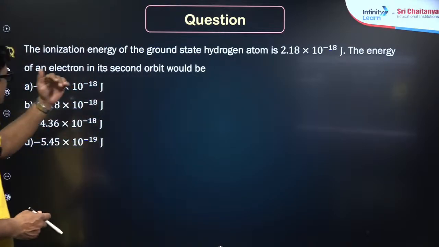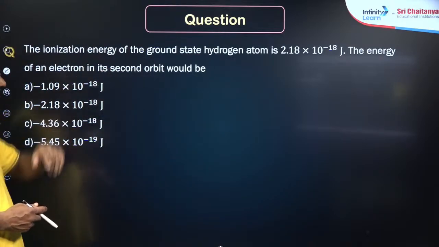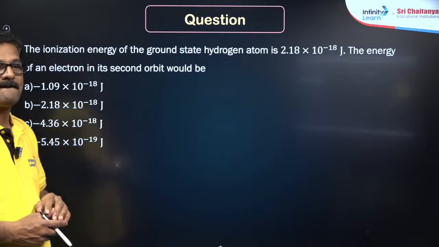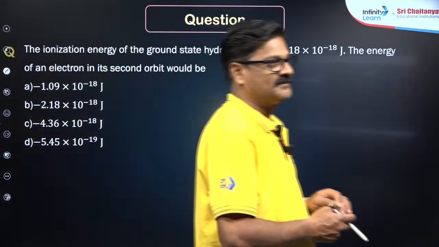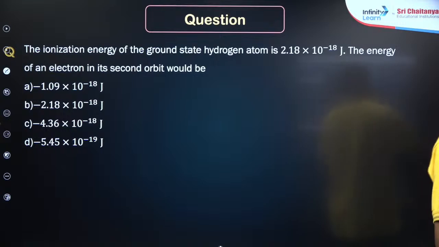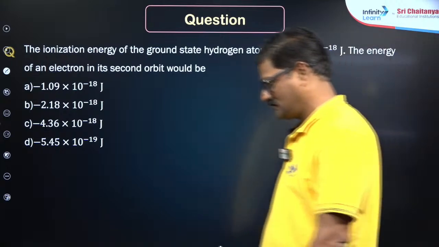Now the ionization energy of the ground state of hydrogen atom is this much. The ionization energy of the electron in its second orbit would be? Solve it. You have already completed 30 questions along with the concepts we did in class.